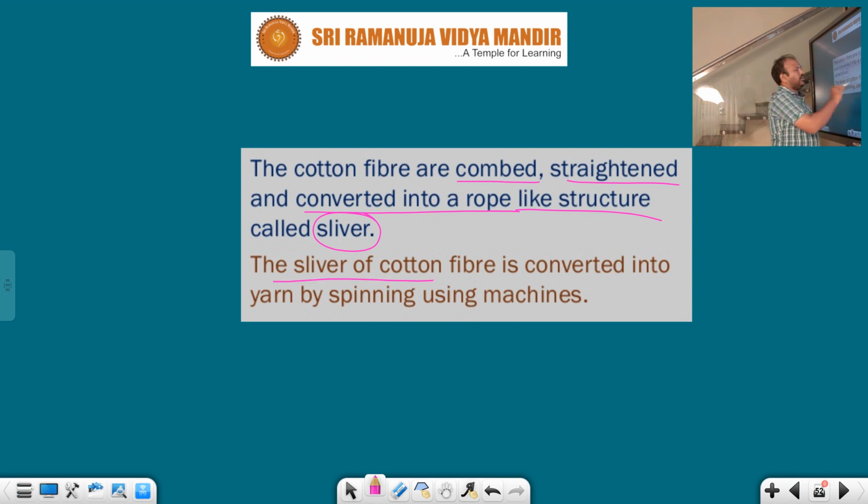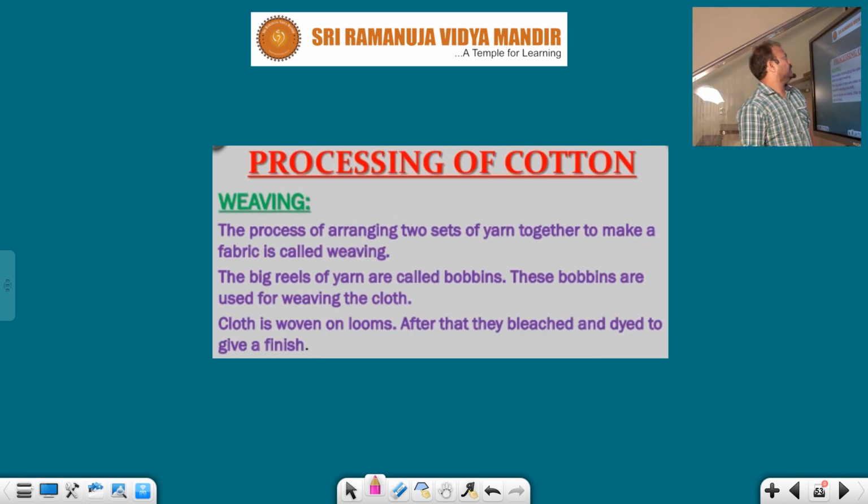The sliver of cotton fiber is converted into yarn. This fiber changes into which one, students? The sliver of cotton fiber is converted into yarn by spinning using machines. So this spinning process we can do in machines. Then the sliver of cotton fiber is converted into which one, students? Yarn.